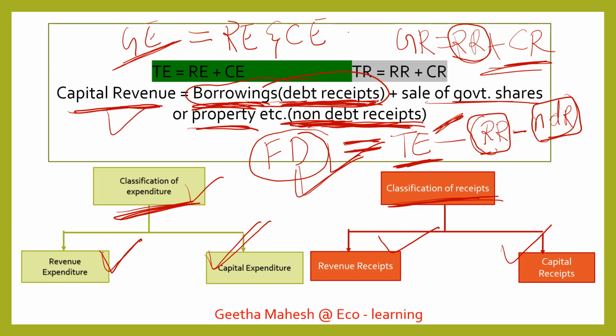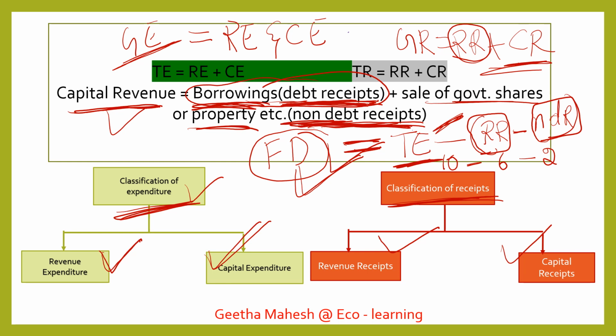Then what is left out? Some amount. For example, total expenditure is 10 rupees. Tax revenue and non-tax revenue, 6 rupees they got, and 2 rupees by selling shares.